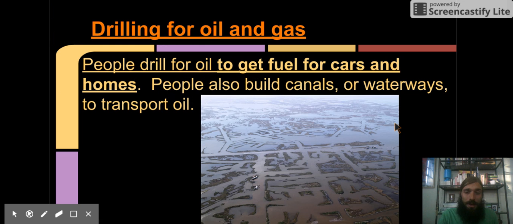All right, another change we make is drilling for oil and gas. Now, people drill for oil to get fuel for cars and homes. People also build canals or waterways to transport the oil, to move it around once they have it.